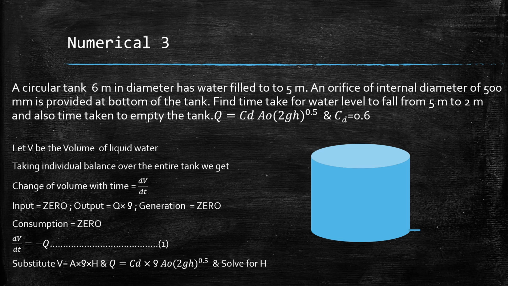So you have to find out the time taken for water level to fall from 5 to 2. So h1 will be equal to 5, h2 will be equal to 2, and then we have to calculate time. Similarly, what would be the time taken to empty the tank? So h2, if you put it as 0, what would be the time required? So that is how you have to calculate this particular scenario.